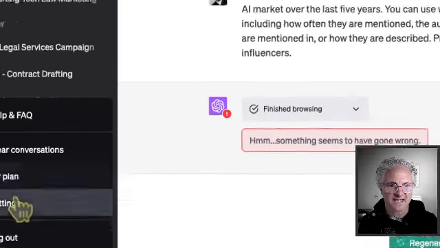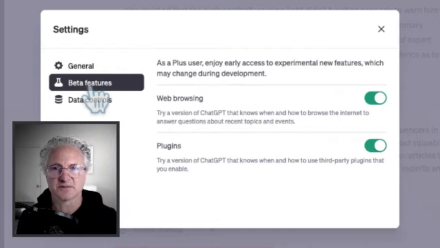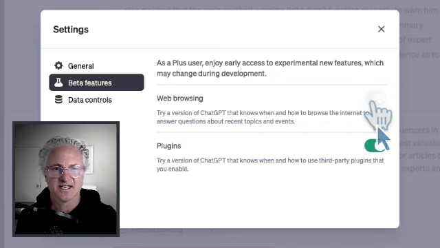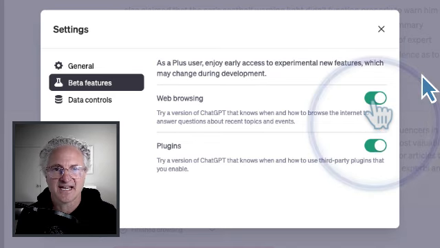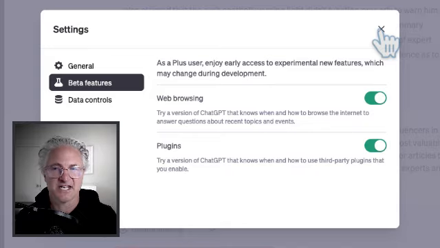So open settings, and this is going to enable you to select web browsing from a selection of beta features, and that's going to grant your chat access to the web. Now, this is important. Once you open a chat in the sidebar, you are selecting which AI tools you will use for that chat thread.